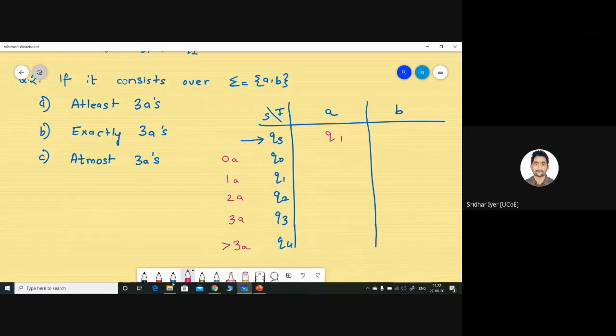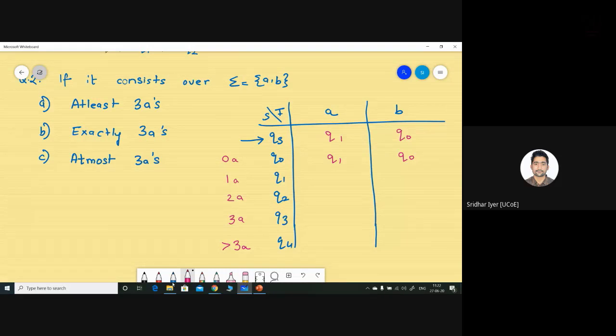Next up, you are having no A's over here, right? If you are having no A's, it is simply Q0. Correct? Follow the same logic. Again, in Q0, you are having no A's. If you encounter an A, it becomes 1A. So again, it will be Q1, and by the same logic, it will be Q0. Clear?